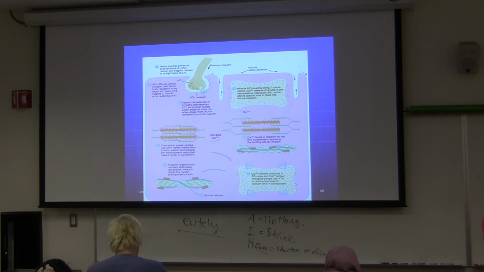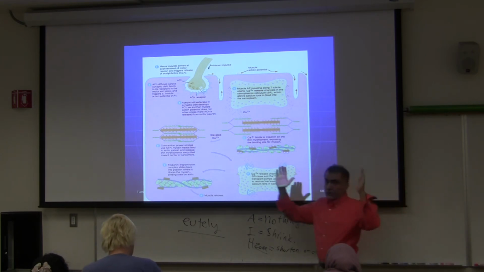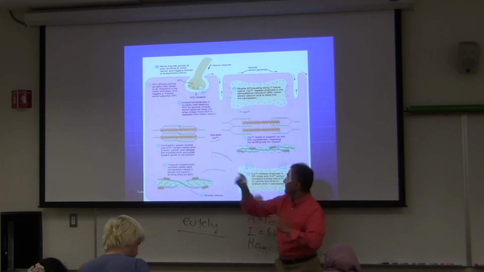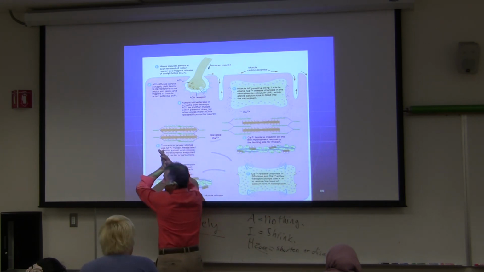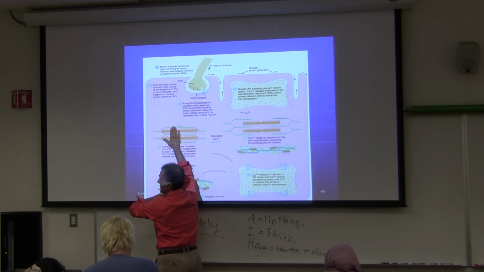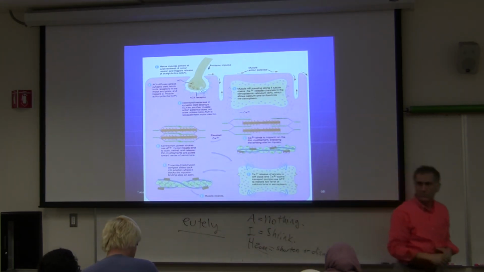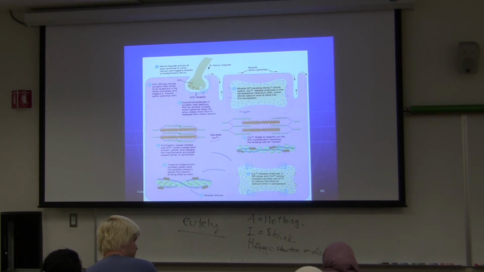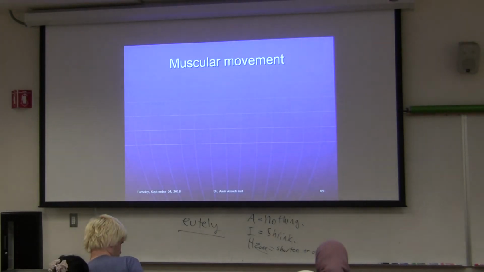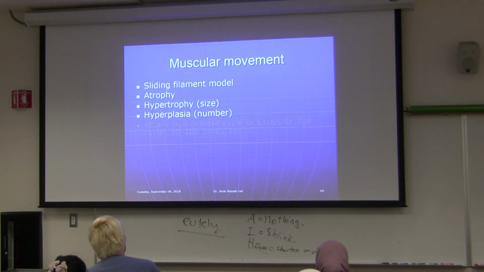Okay? And of course, make sure it's in your notes what happens to the I band, A band, and Z line. What happens to the Z lines? Yeah, they come closer together when your muscle is contracted. Nothing happens to the A band. The H zone and I band also shrink, where you have only actin between the two sarcomeres. Muscular movement, sliding filament, atrophy, I talked about all of these.